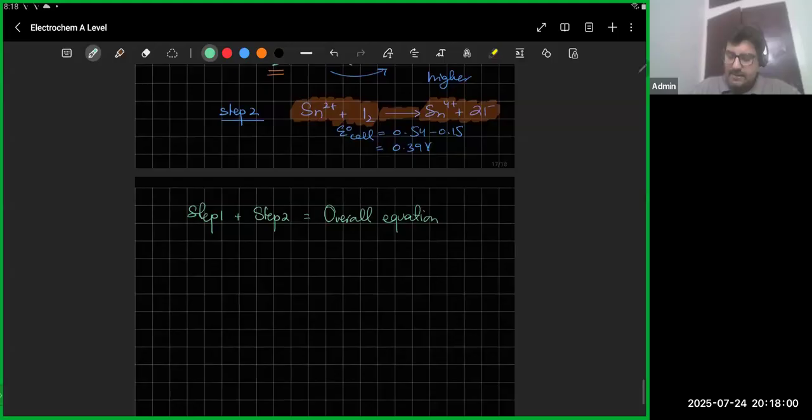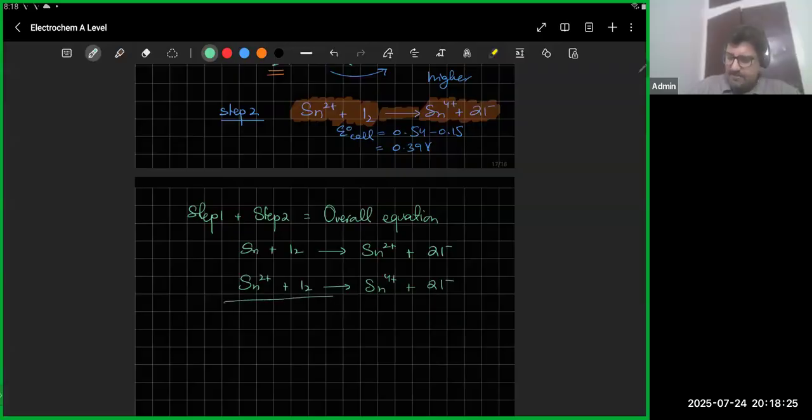So if you add the two steps, ये नीचे वाला लिख लेते, पहला वाला क्या था? That was Sn reacting with iodine, and it was forming Sn2 plus 2I minus 1. और जो second वाला था, that was Sn2 plus reacting with iodine again, and it was turning into Sn4 plus 2I minus 1 again.